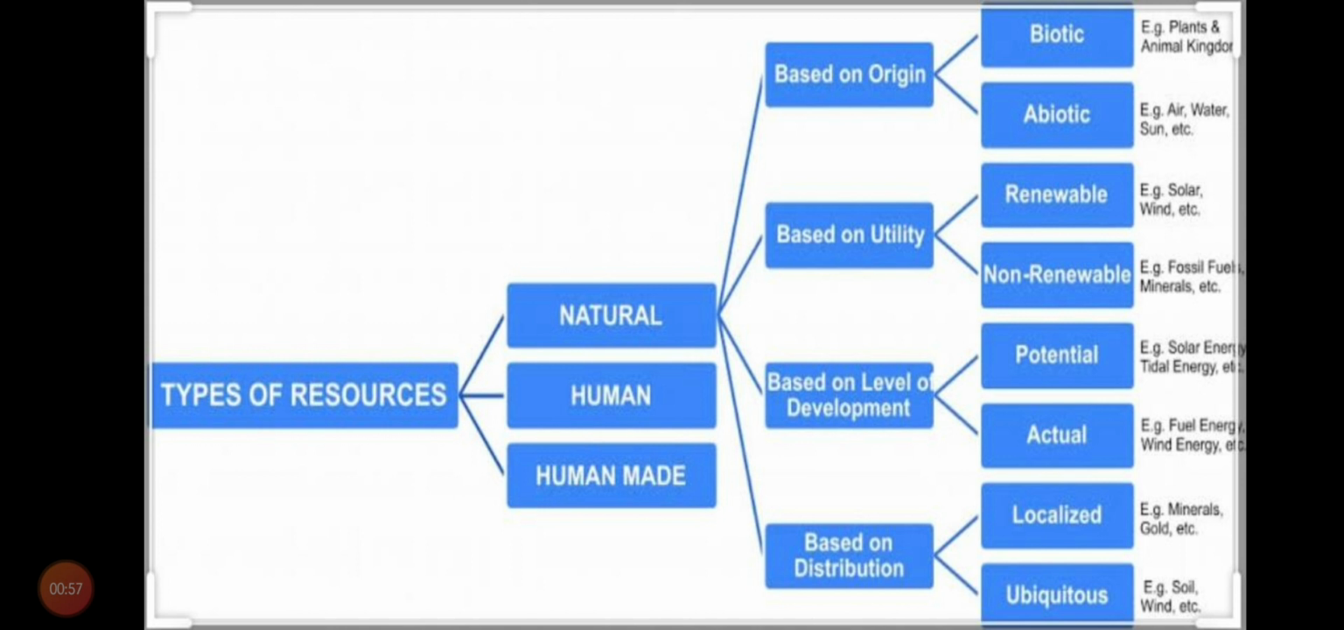Natural resources are divided on different bases. The first one is based on origin. On the basis of origin, we have biotic and abiotic resources. On the basis of renewability, that is, how we can get it back, we have renewable and non-renewable resources. Based on level of development, we have actual and potential resources, and based on distribution, we have localized and ubiquitous resources.